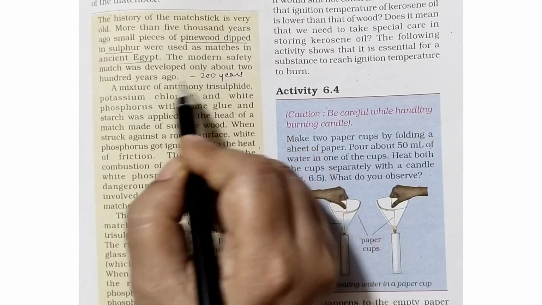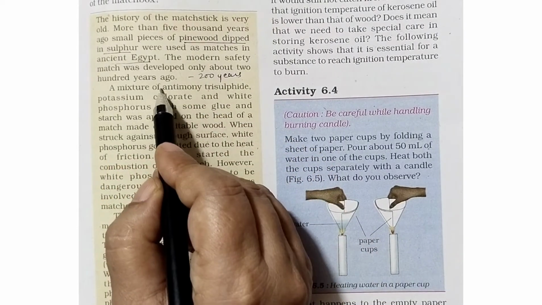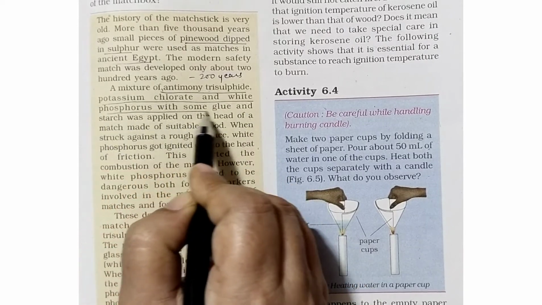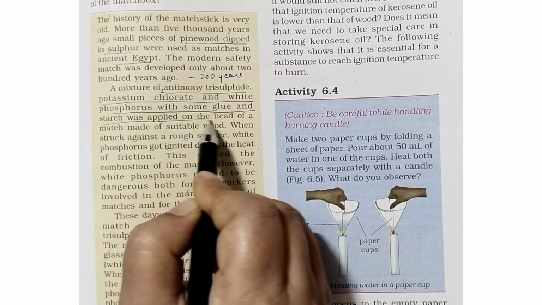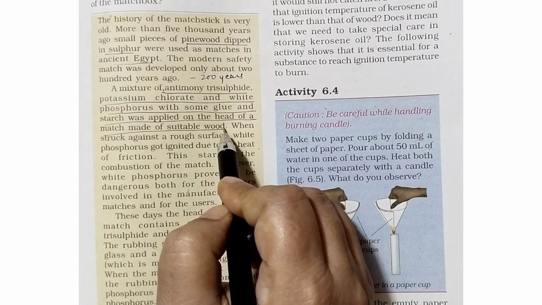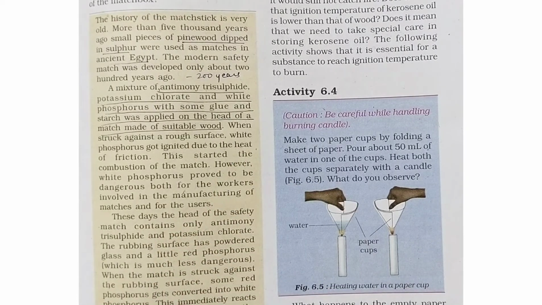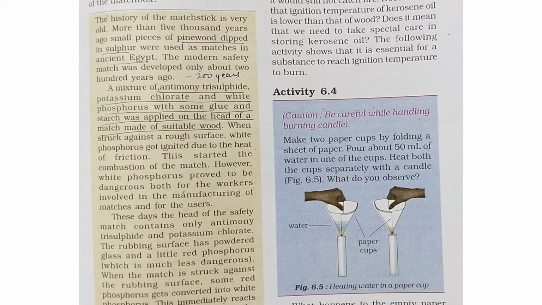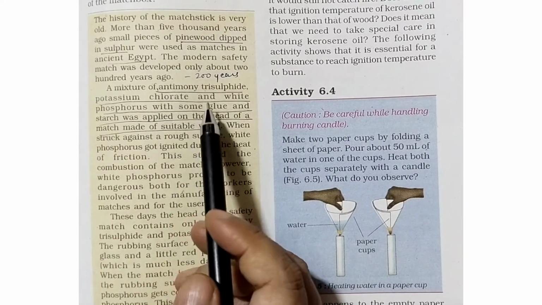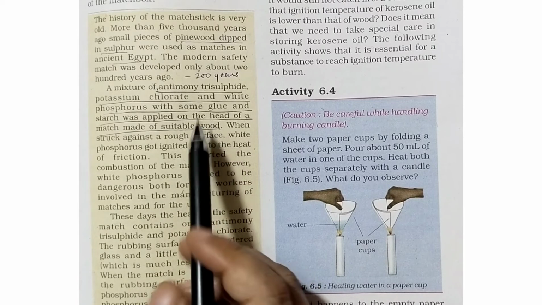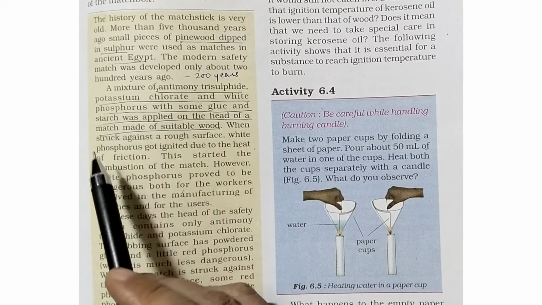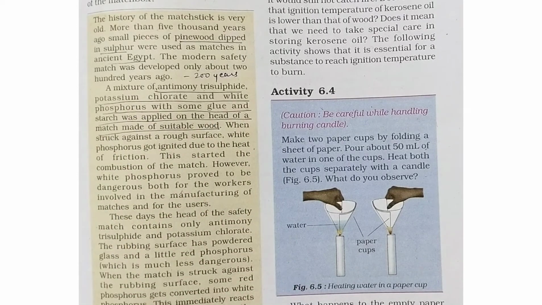Near about 200 years. A mixture of antimony trisulfide, potassium chlorate, and white phosphorus with some glue and starch was applied on the head of a match made of suitable wood. This is very important. In exams, you may be asked what chemical is present in the head of the matchstick. It is a mixture of antimony trisulfide, potassium chlorate and white phosphorus. Some glue is also added to it.